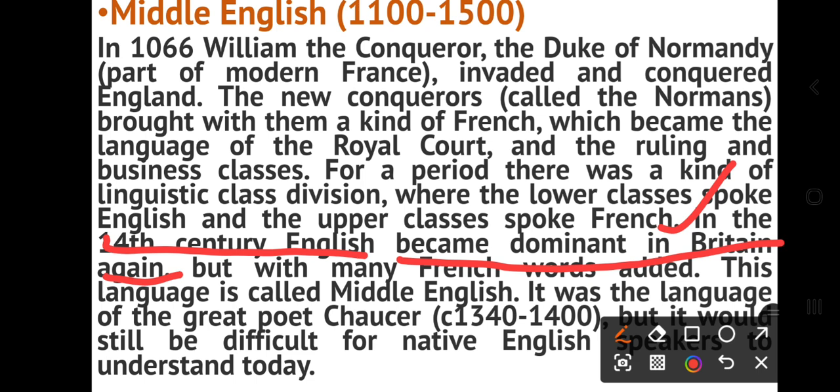Society was divided on the basis of language. Upper class people spoke French, and the lower class spoke English. But very soon, in the 14th century, English became a powerful language and dominant in Britain again.